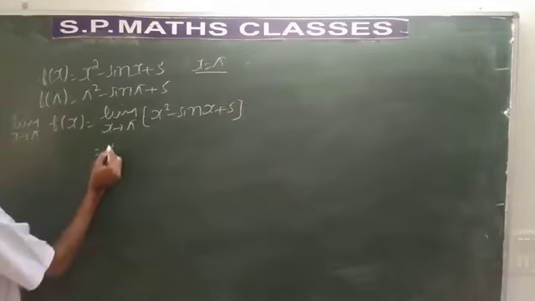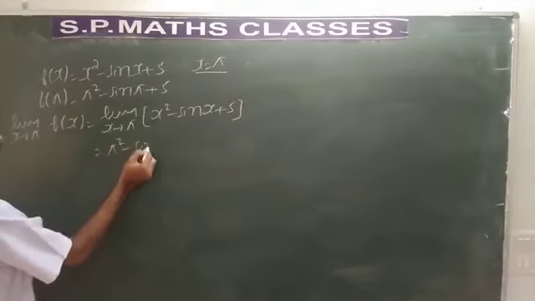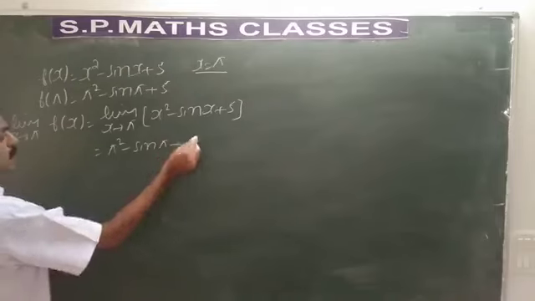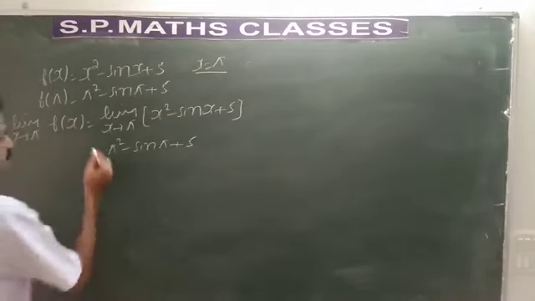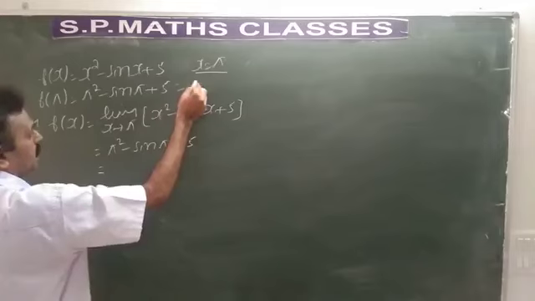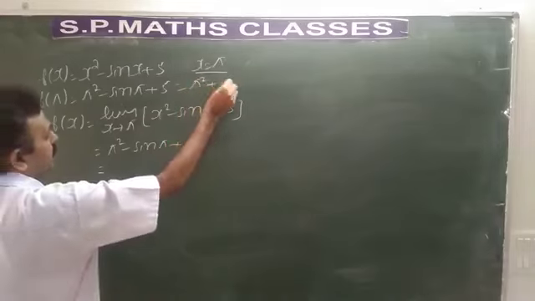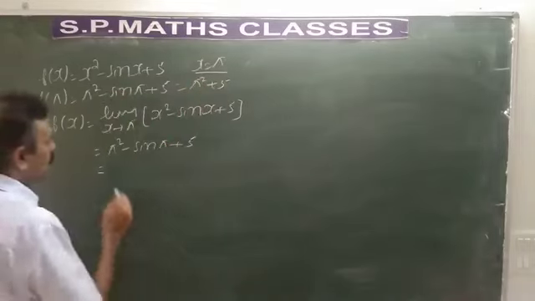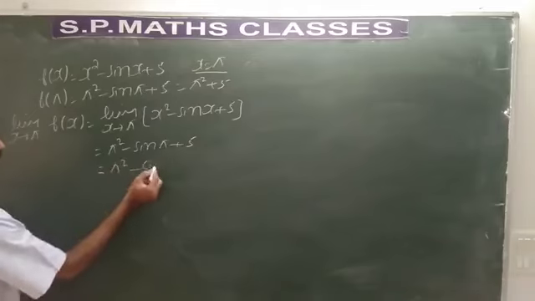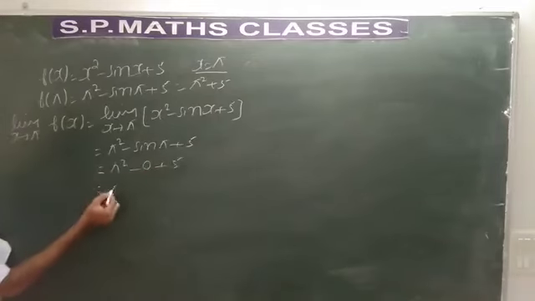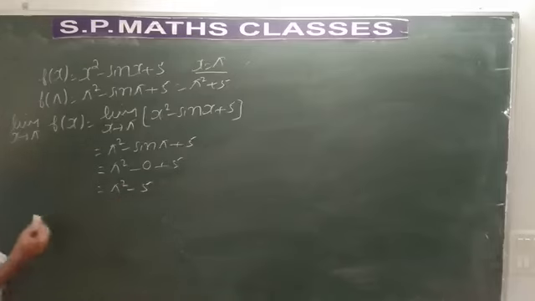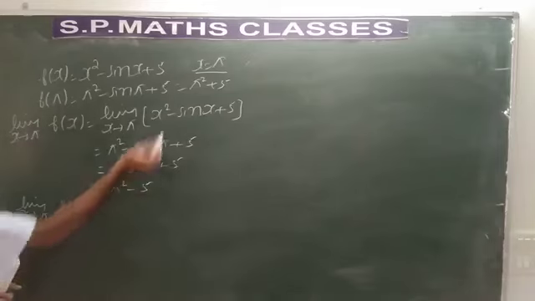So what happens now? It becomes pi square minus sin pi plus 5. So this is nothing but pi square plus 5, because sin pi is 0. So pi square minus 0 plus 5, we get pi square plus 5.